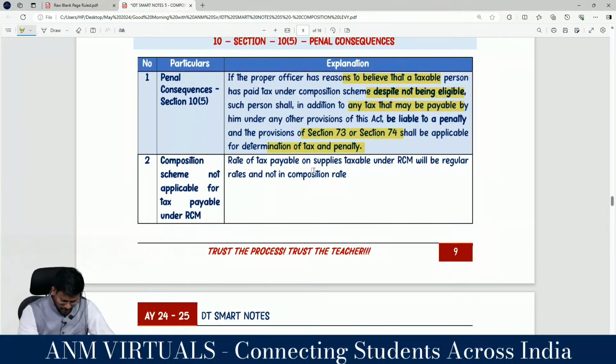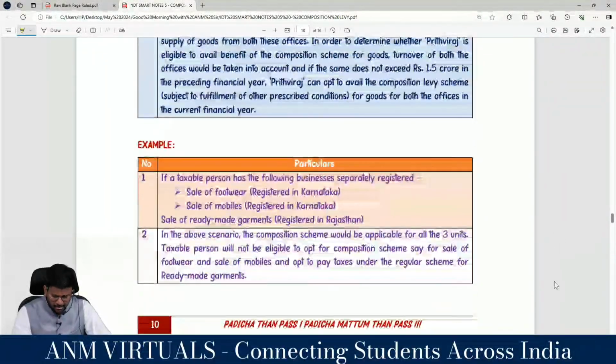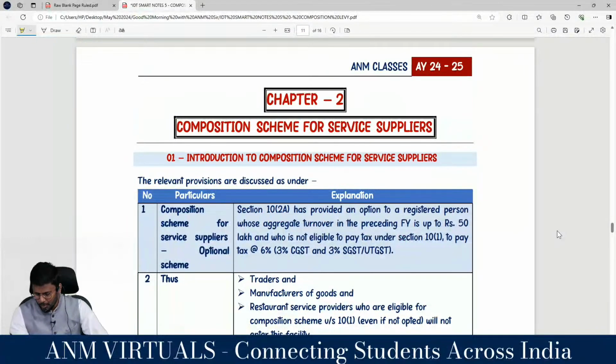And the rate of tax payable on supply taxable under the RCM will be the regular rate. So if a composition dealer is receiving any 9 percent or 5 percent services, then the 9 or 5 rate will be applicable and not the concessional tax rate under section 10(1). Those rates will not be applicable, my dear lovable students. With this we can say that we are done with the composition levy for the goods and we are pending with the composition levy for the services. Are you really with me?